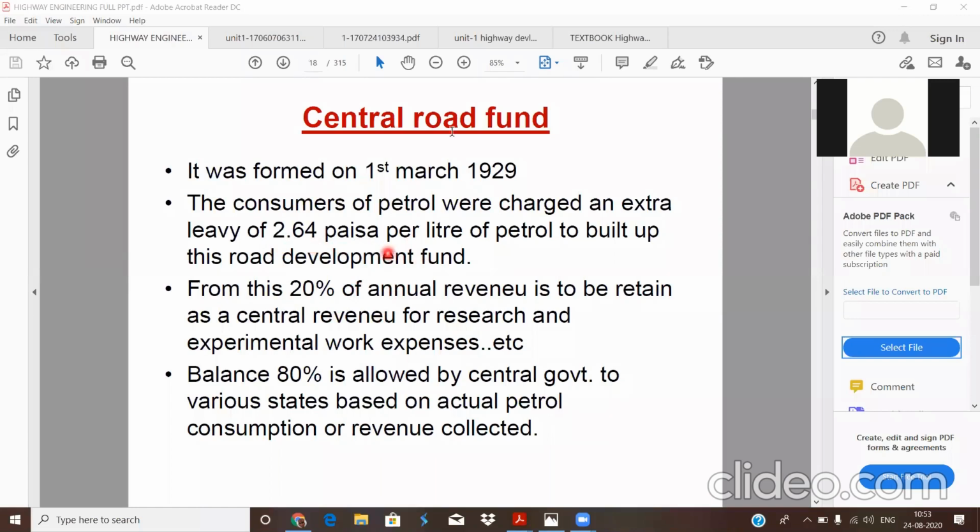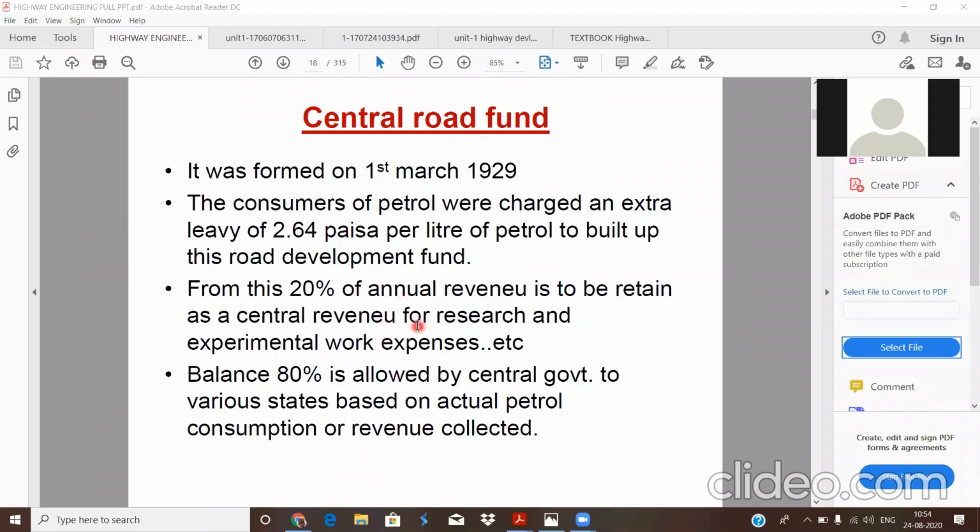Take the total amount as, for example, 100%. Among this 100%, 20% of the amount is retained by the central government, to meet the expenditure of meetings, research works, and also scholarships. So from the total contribution from the 2.64 paisa per liter throughout the country, 20% is reserved to the central government.